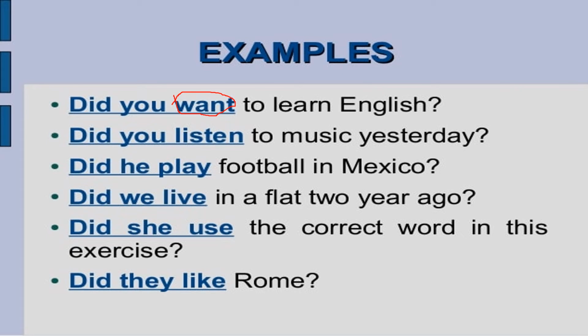Did you listen to music yesterday? Did he play football in Mexico? Did we live in a flat 2 years ago? Did she use the correct word in this exercise? Did they like Rome?